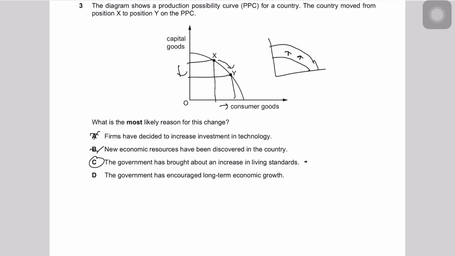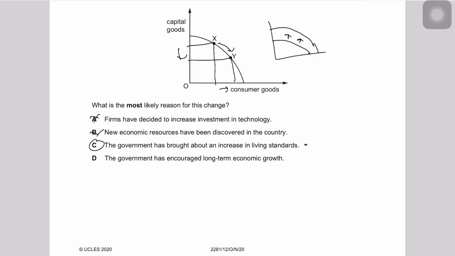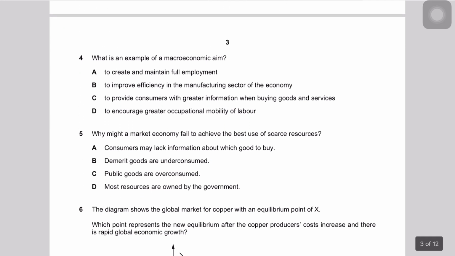Obviously, because living standards increase because of more consumption in consumer goods. So if the economy is producing more consumer goods and consuming more consumer goods, so obviously the living standard would be increasing, because consumer goods would result into satisfaction of wants, which would hence increase the utility of the consumers. Question number 4: what is an example of macroeconomic aim?